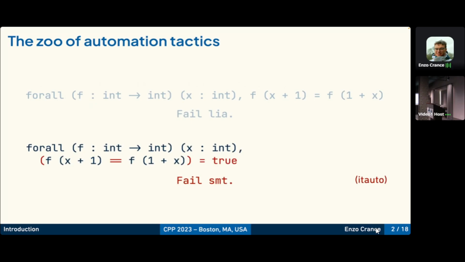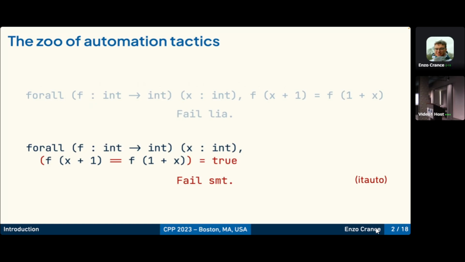All these tactics target specific theories and their specific associated implementations, and that might hinder their use in Coq. If you are well versed in the implementation details, you may know the reasons for failures, and in particular, you may know that these are not bugs. But in general, we cannot afford to expect the working Coq user to know all this information.